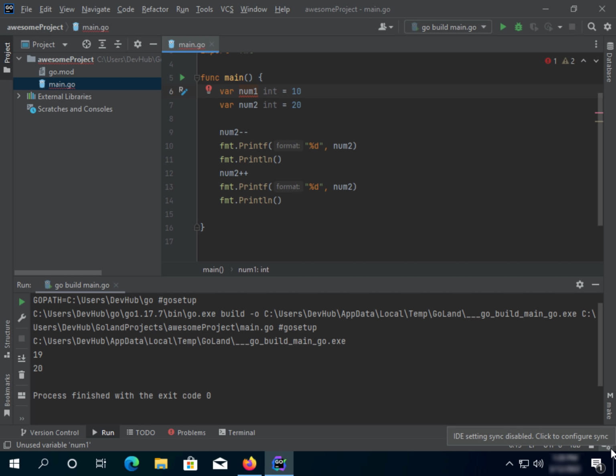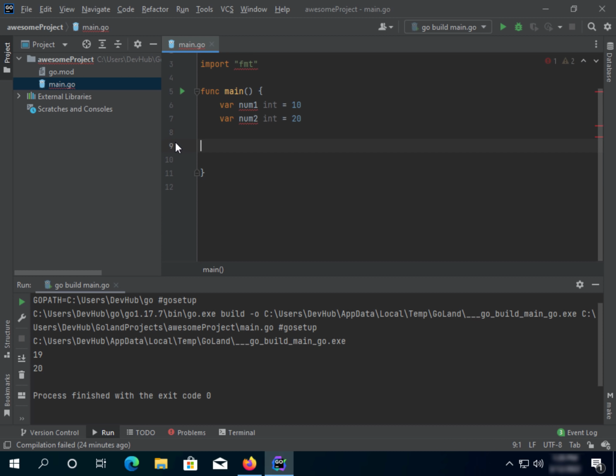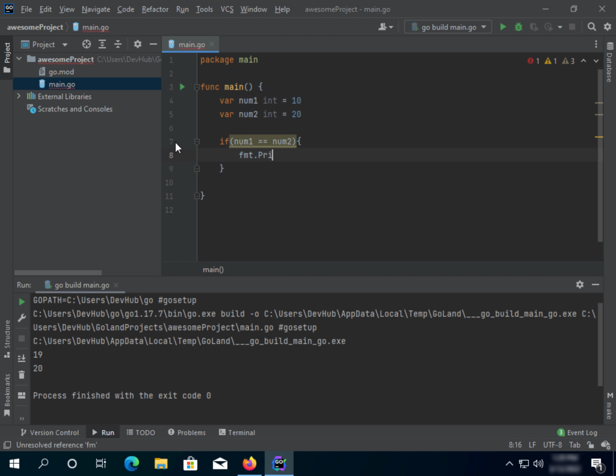Okay, right now we're gonna remove these. Okay, what we want to do right now is we're gonna say if num1 has the same value, or equals num2, then we want it to print. Let's just do, if empty print line, and then let's say valid, I guess. Let's say yes. Okay, valid.